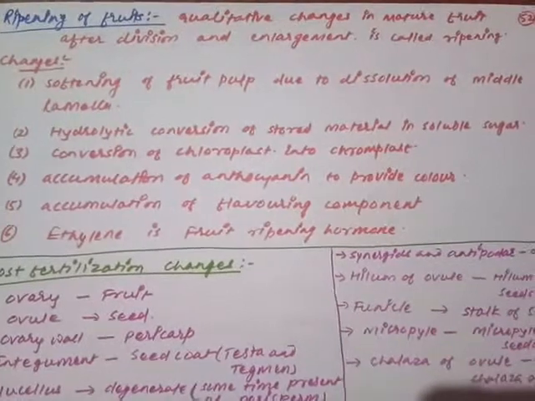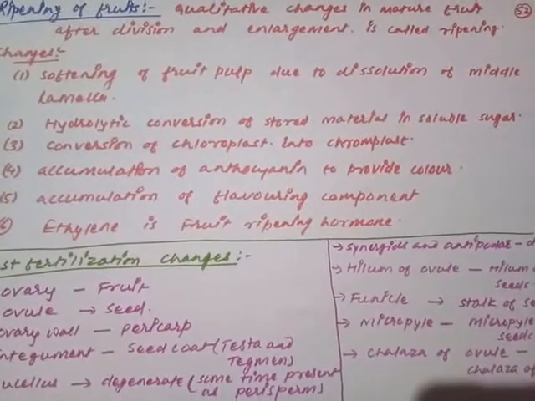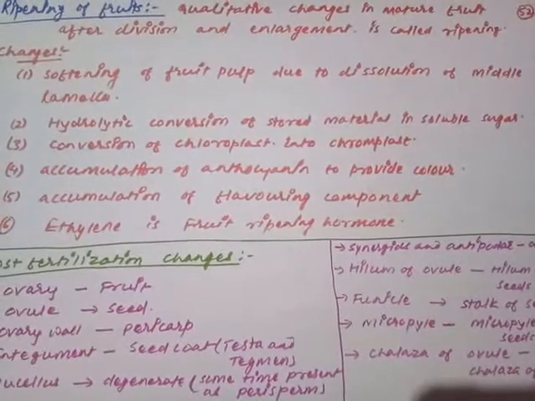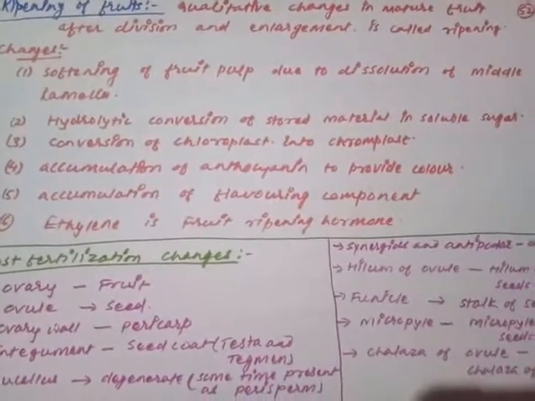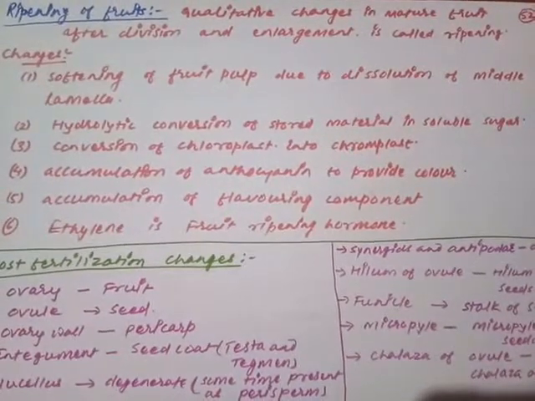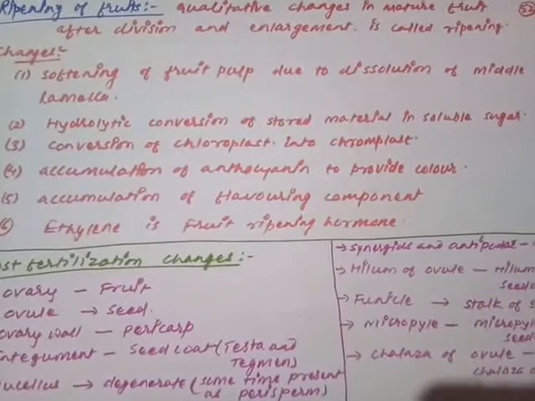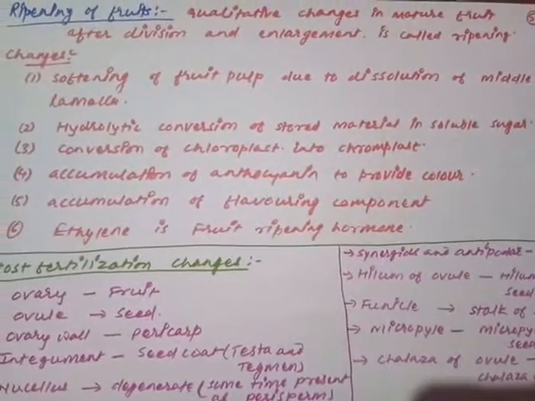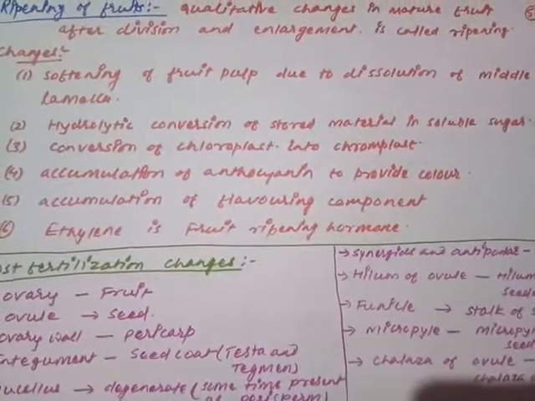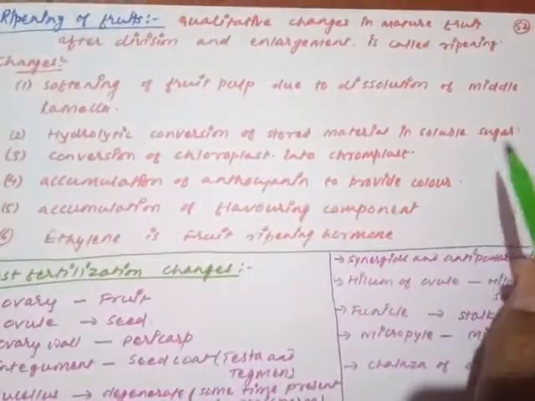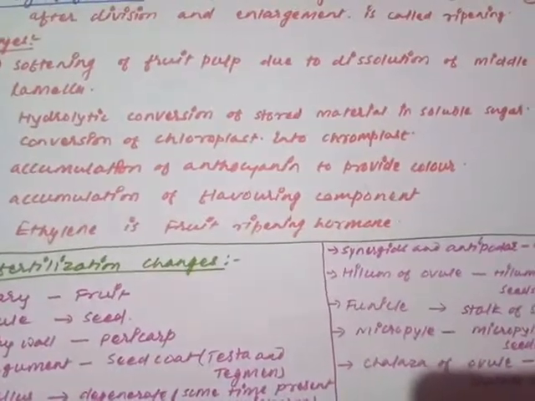The next thing is the change in taste. Initially the fruit may be sour or have some other taste, but after ripening, normally they are sweet. So why are they sweet? Because whatever stored components are there, like organic material and other stored materials, all those are converted into soluble sugar.